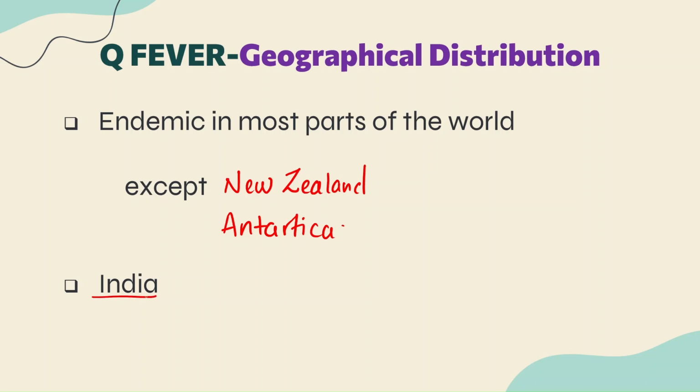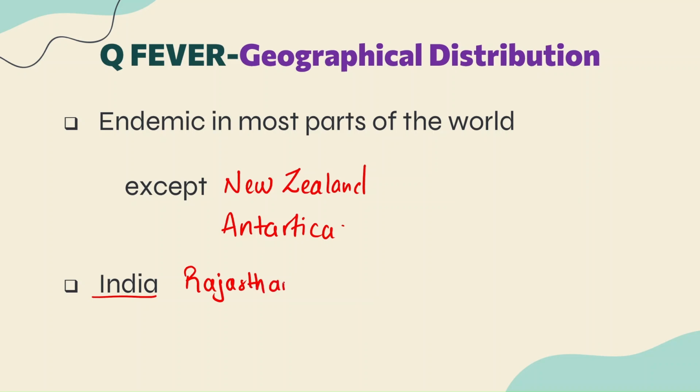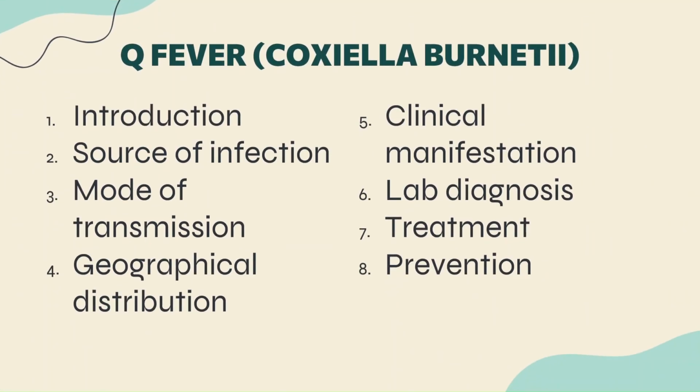And with respect to India, cases have been reported from states like Rajasthan, Punjab, Haryana and Delhi, guys. So these are the states from where cases of Q fever have been reported. Okay, done with the geographical distribution.